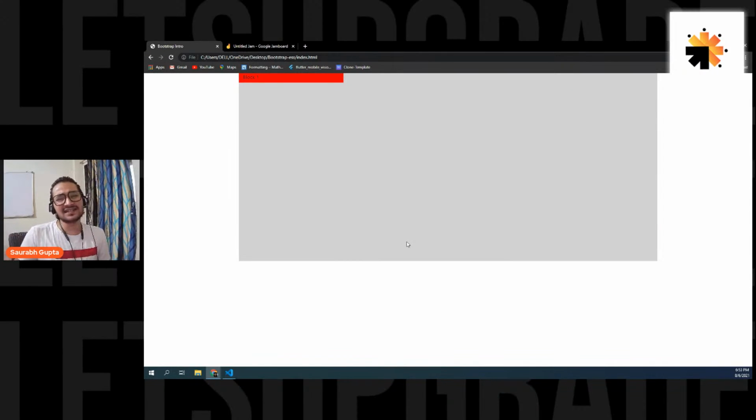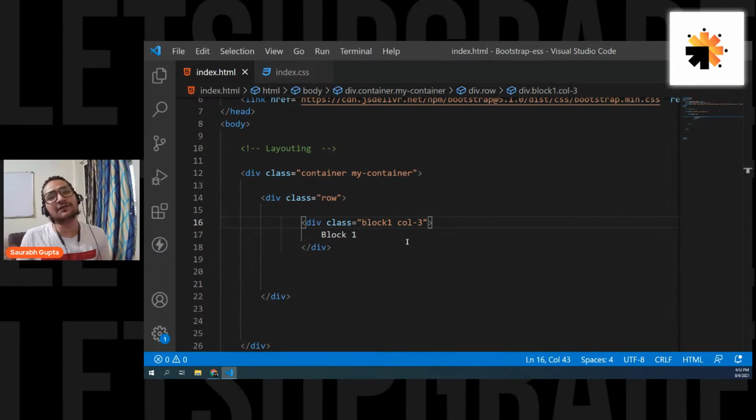Now you might ask, why are we even doing this? We can also give width. You will understand in some time when this will become the thing that will actually help you in responsiveness. Are we cleared, everyone?